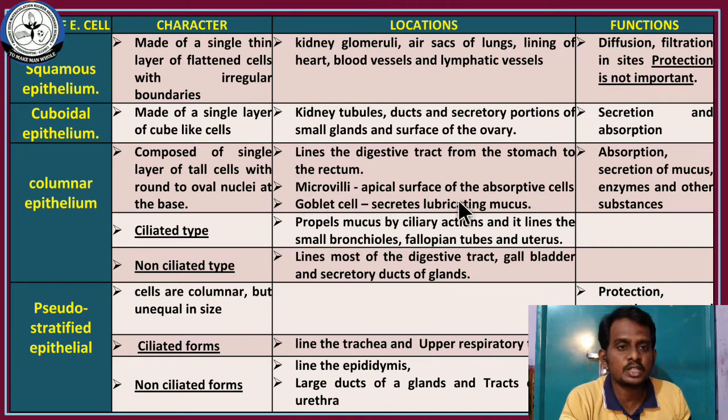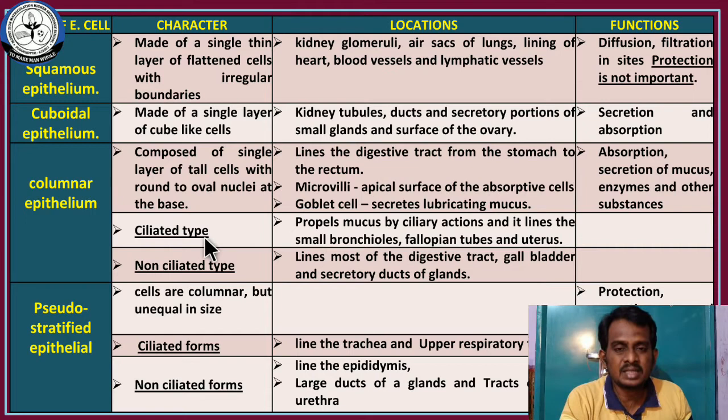They are responsible for the absorption. And one more function is secretion. Here, what cell secretes the mucus? Goblet cells. These goblet cells lie between the columnar epithelial cells, and they secrete the lubricating mucus. These are the two modifications of columnar epithelial cells.